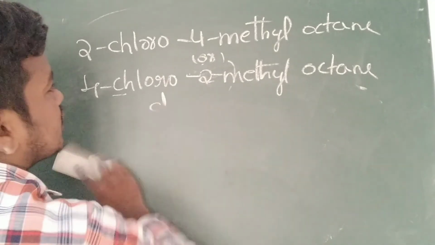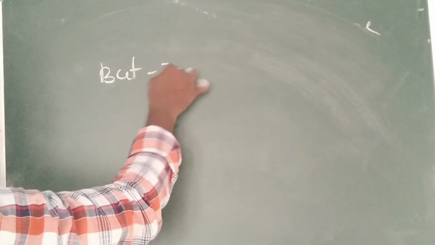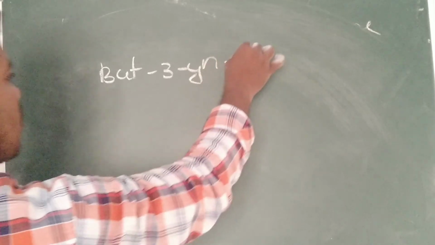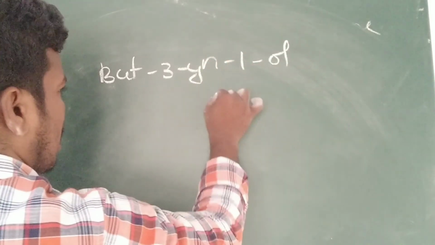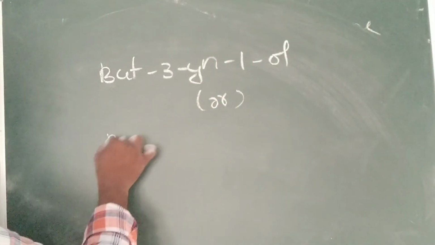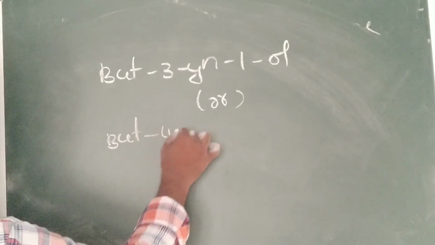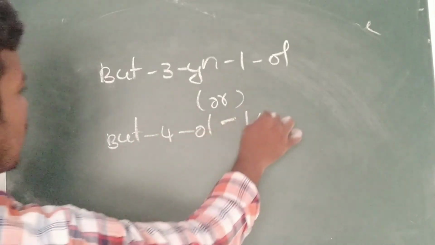Next example you can see. 3-yn-1-ol, or 4-ol-1-ene.